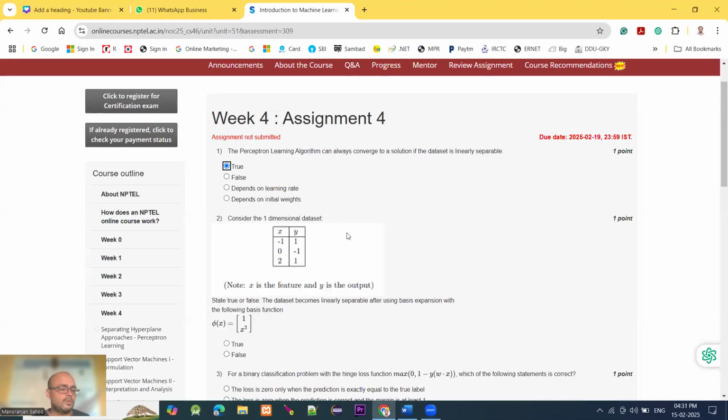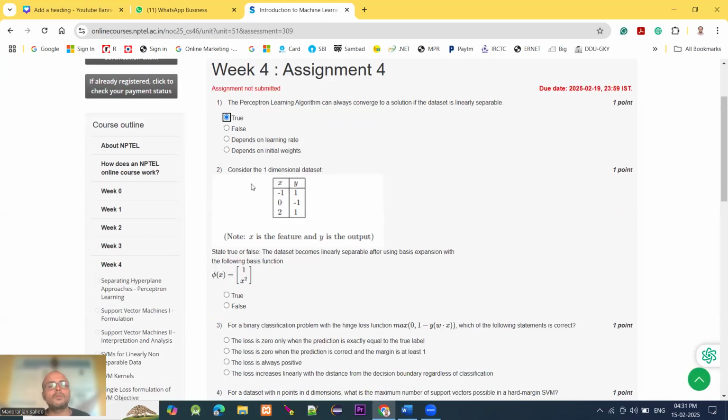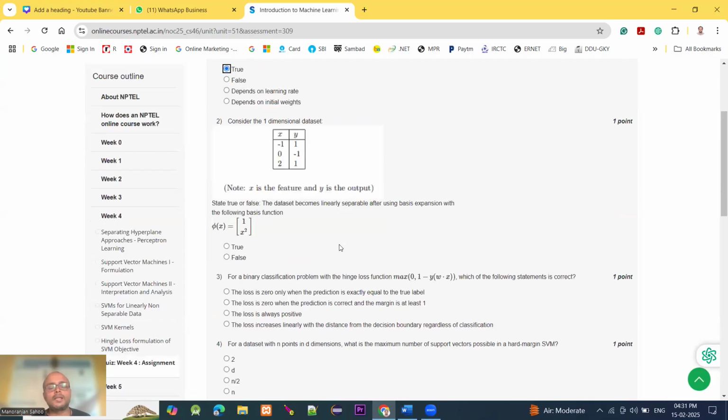Moving to question number 2: consider a one-dimensional dataset, x and y, with values -1, 1, 0 for x and -1, 2, 1 for y. Note x is the feature and y is the output. State true or false: the dataset becomes linearly separable after using the basis expansion with the basis function phi(x) = 1/x². It is a true statement.